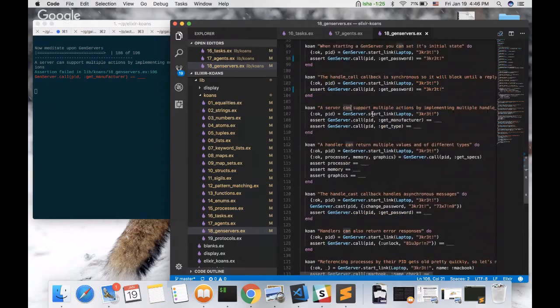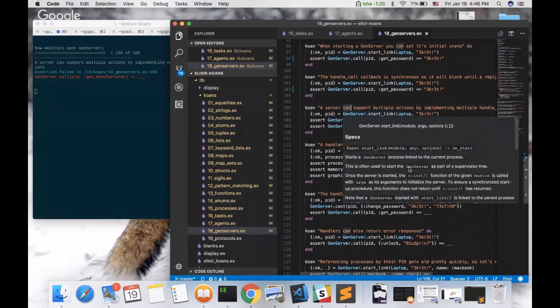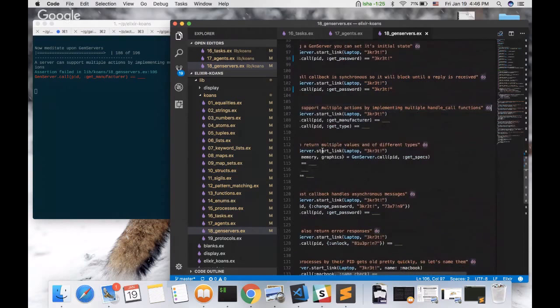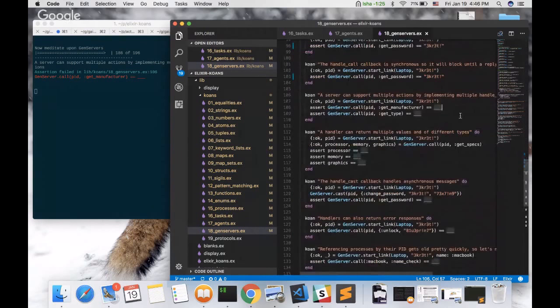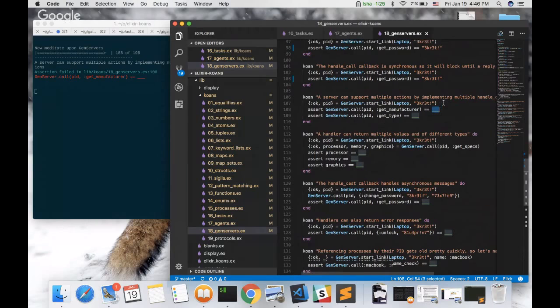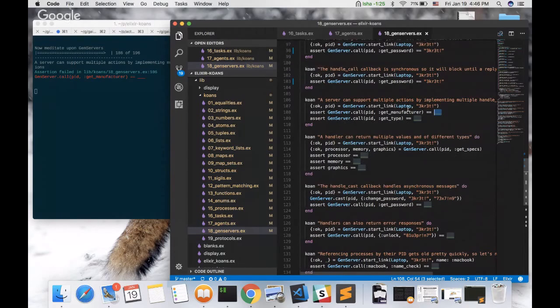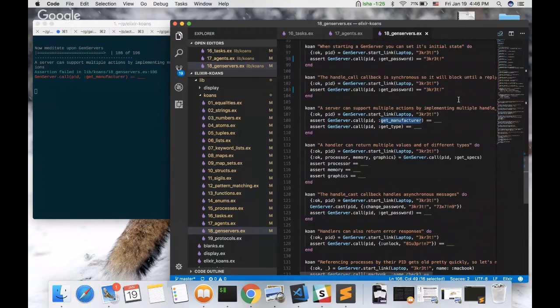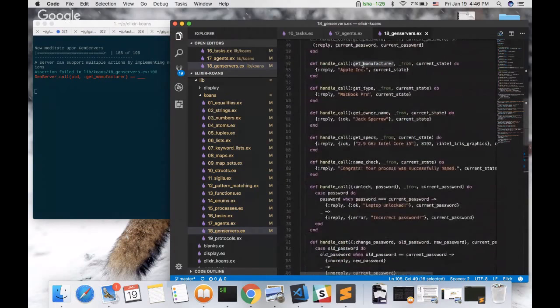A server can support multiple actions by implementing multiple handle call functions. That's right. As we said, we can give it an atom that specifies a certain call. So here we call get manufacturer. We can check here the manufacturer. Yep.